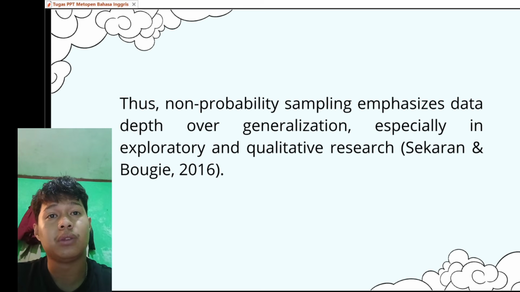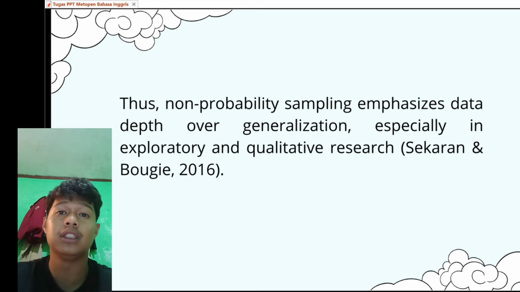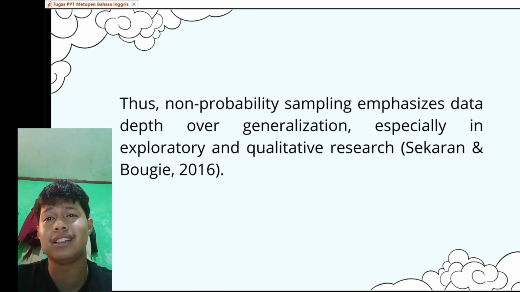When to use non-probability sampling. This method is appropriate when: number 1, the research is exploratory or qualitative; number 2, the population is difficult to identify or access; number 3, the research has limited resources; number 4, the focus is on deep understanding rather than generalization.